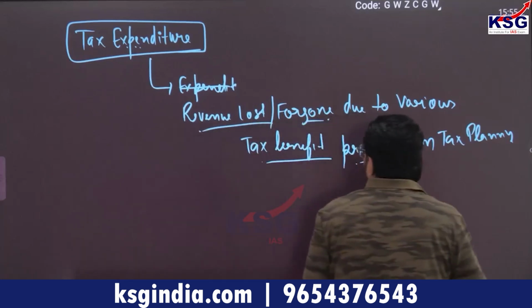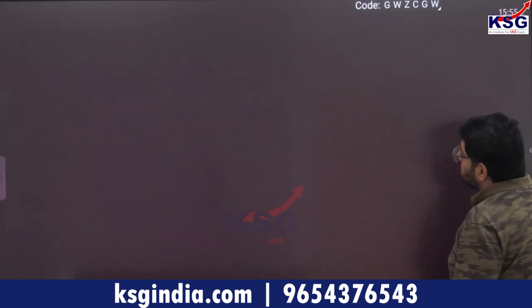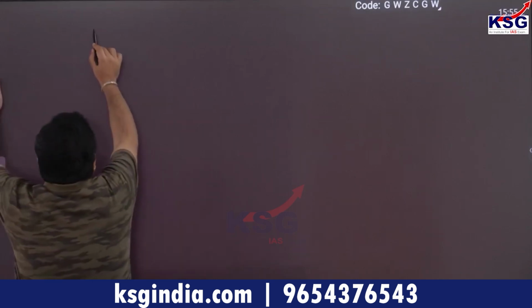Okay, now moving further, there is another term. Don't get confused. Students, those who write that tax expenditure is the expenditure incurred to collect the tax, this is wrong.